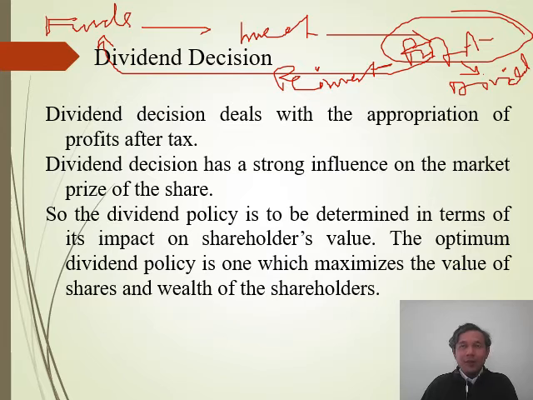And if they will not invest in the business, the goodwill of the firm will be affected, the market share of the firm will be affected, the share prices will go down. So all those kinds of phenomena will occur if a company does not distribute dividend to the shareholders. There is a likelihood. But at the same time, if a company distributes dividend to the shareholders, no doubt, the market share will increase, the share prices will perform well, the shareholders will be happy.